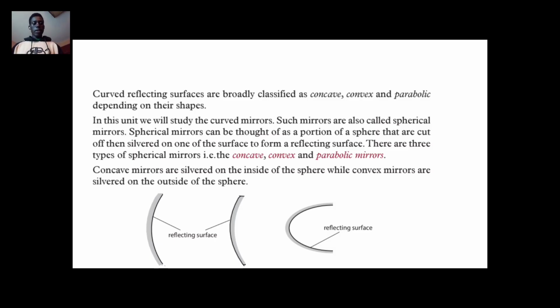So how do concave mirrors, convex mirrors, and parabolic mirrors differ? They are different in terms of shapes and in terms of properties, the characteristics that we use to identify them. For concave mirrors, what happens? They converge light rays to a single point.